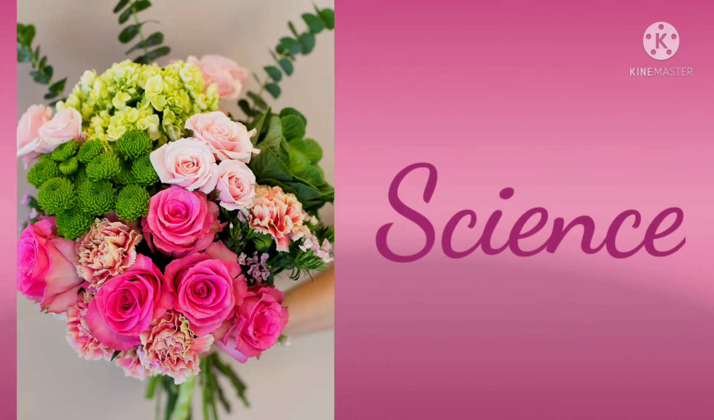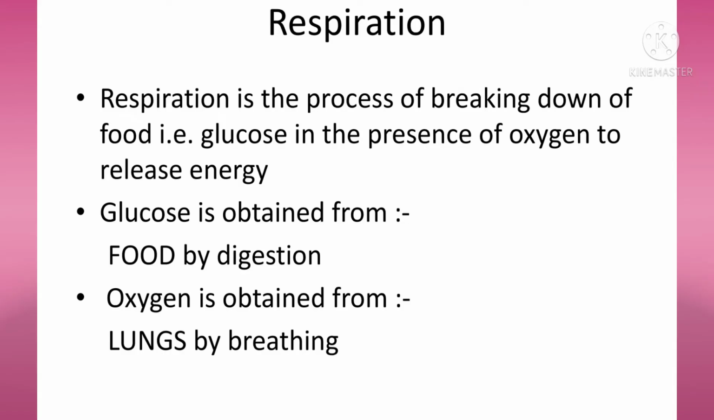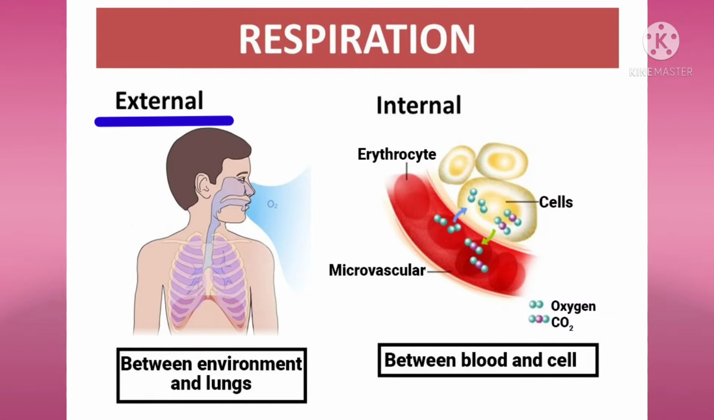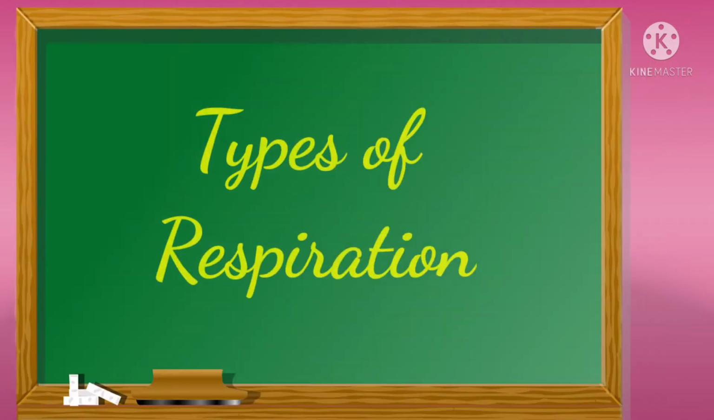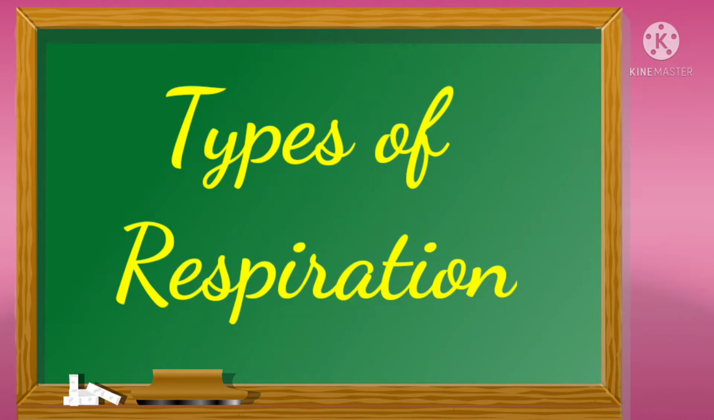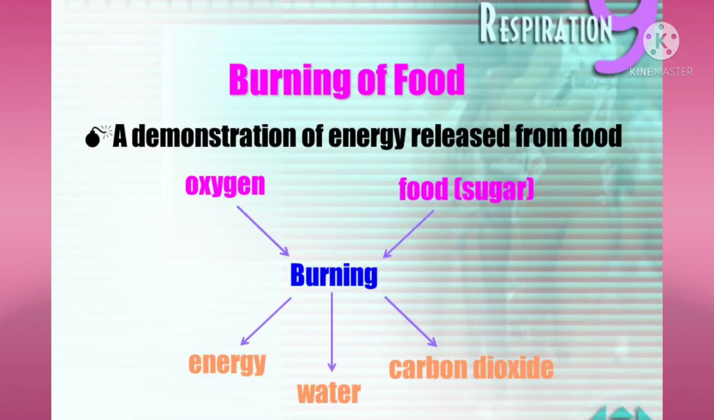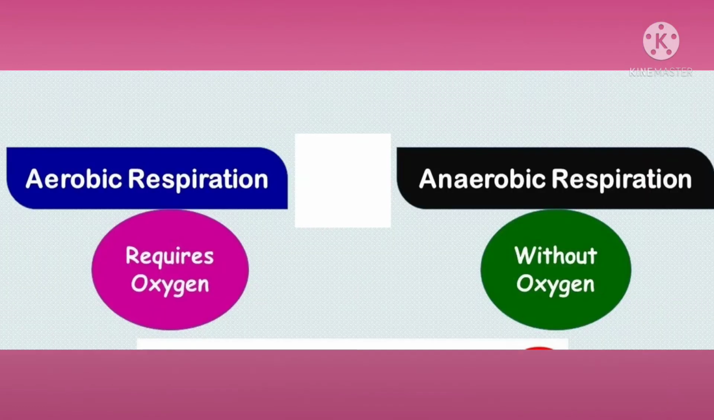In our previous video, we learnt about respiration and its two steps, that is external respiration or breathing and internal respiration, also called cellular respiration. In this video, we are going to learn about types of respiration. On the basis of utilization of oxygen by an organism, respiration is of two types: aerobic respiration and anaerobic respiration. Let us discuss about them in detail.